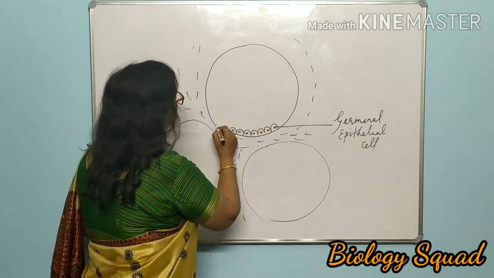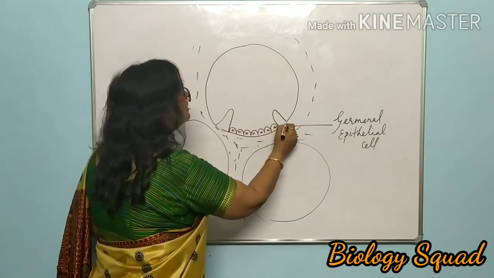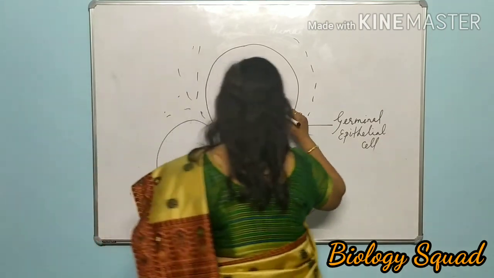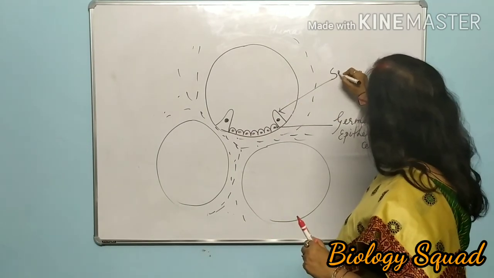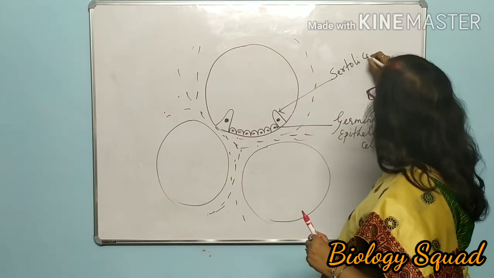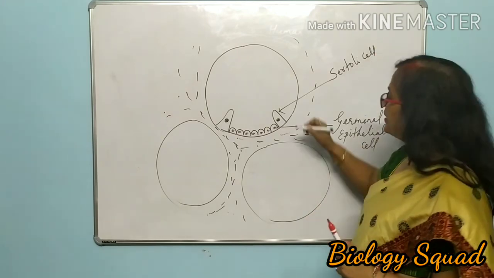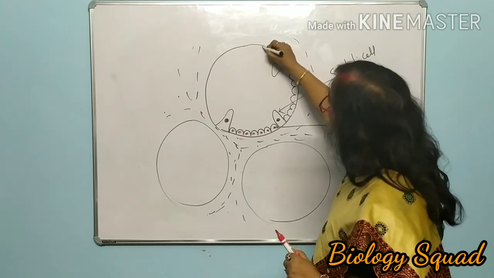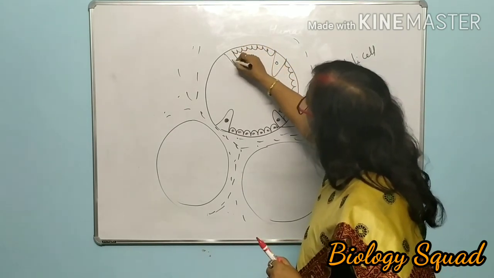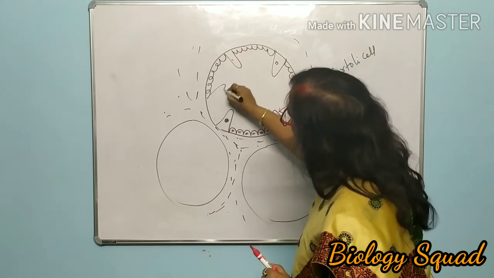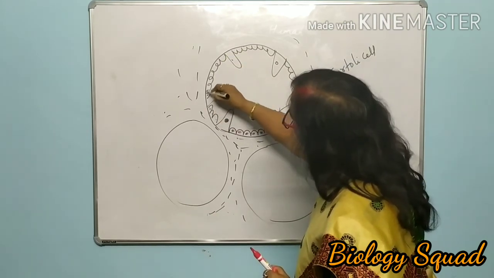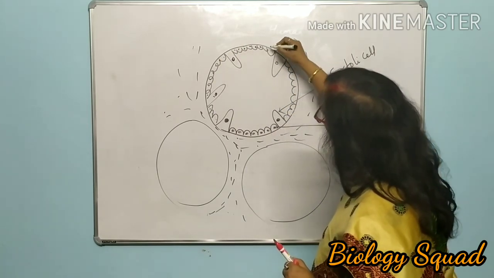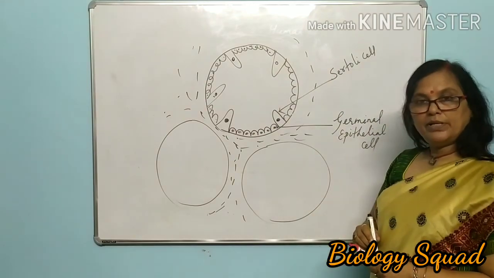In between these germinal epithelial cells there are some larger cells, known as Sertoli cells. So germinal epithelial cells, Sertoli cell, this kind of arrangement is present in the seminiferous tubules.